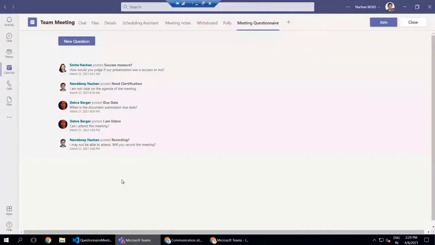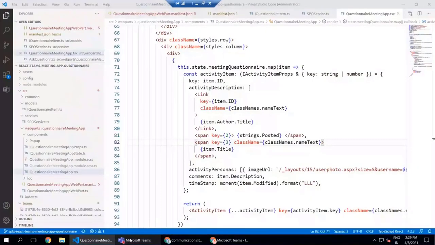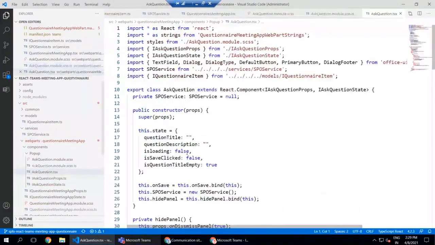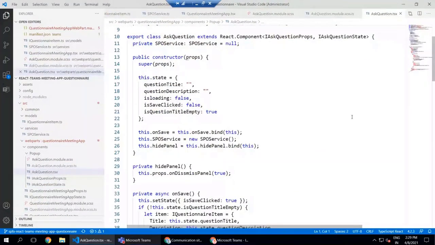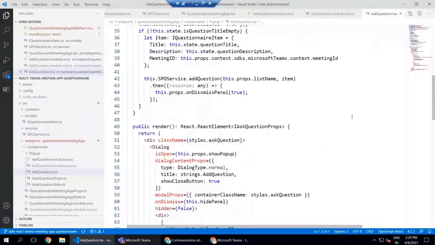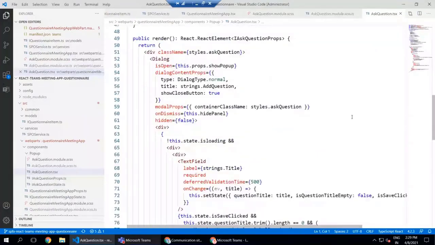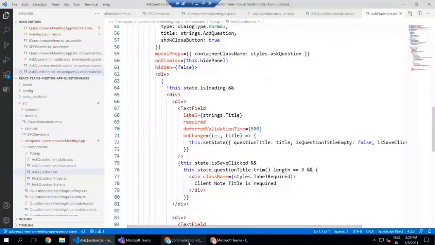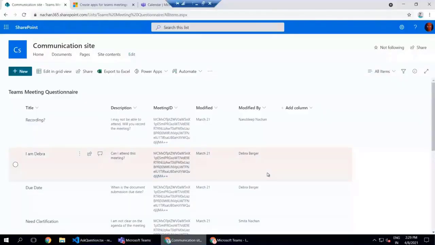And then once we click on this new question, we have another component here, which will just help you add your question, and then that question can be saved in a SharePoint list. So this was a very simple implementation where we just have one SharePoint list, which we use to identify those particular questions being submitted for the pre-meeting app experience with this unique meeting ID.